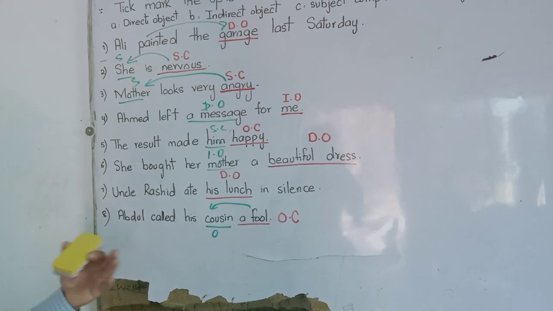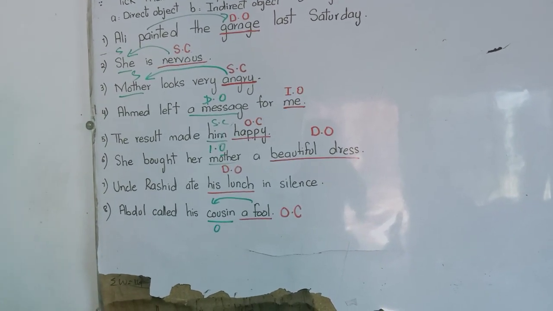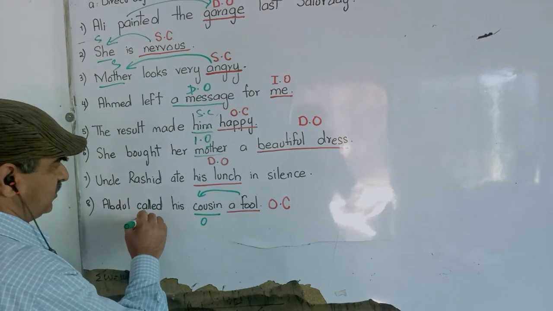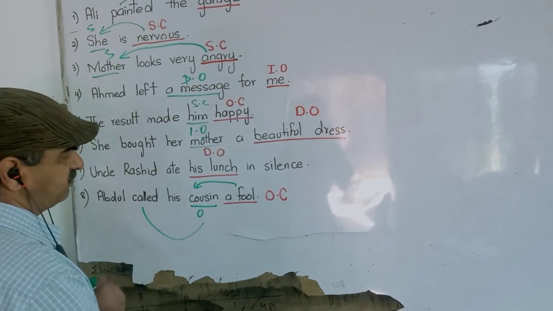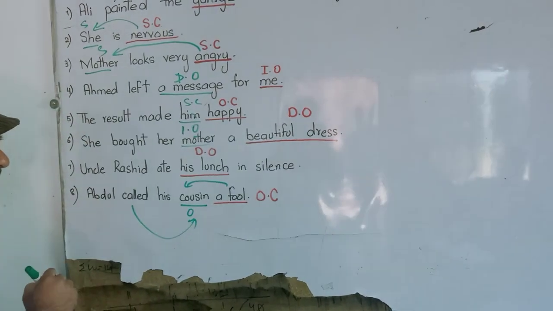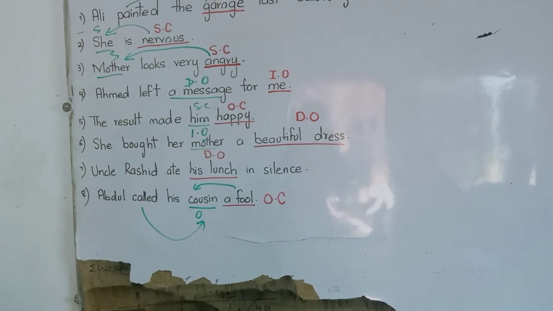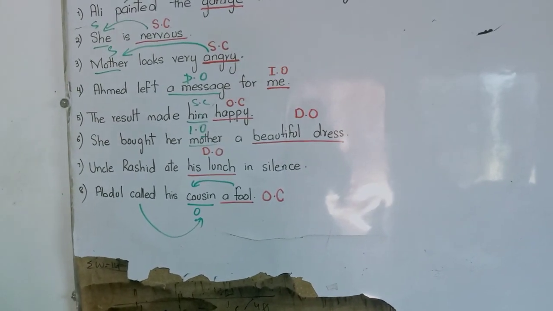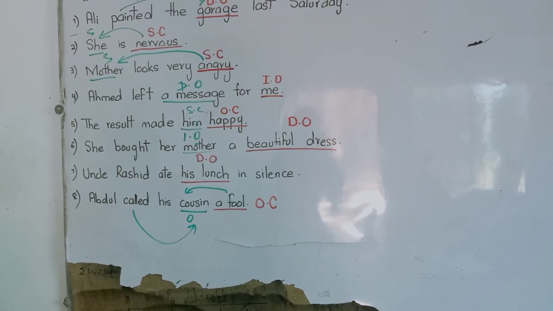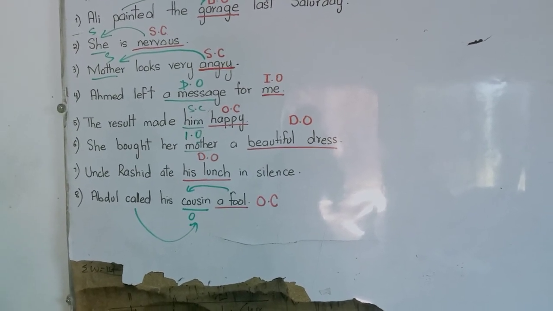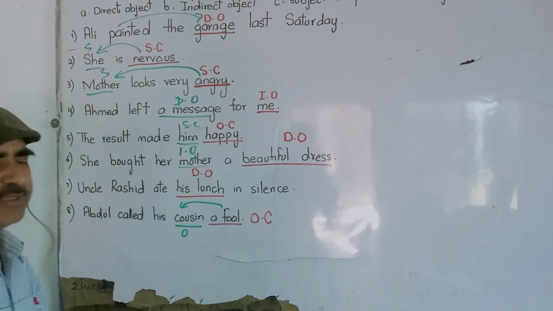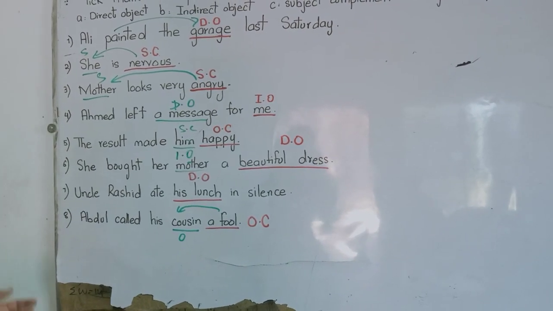And it may also be a direct object or indirect object. The action of calling is directly affecting cousin. Directly affecting fool or cousin? Cousin. I think he omitted the word fool. Okay, we'll discuss it later on. But right now, it's an object complement. Clear? Later on, we'll discuss these things.